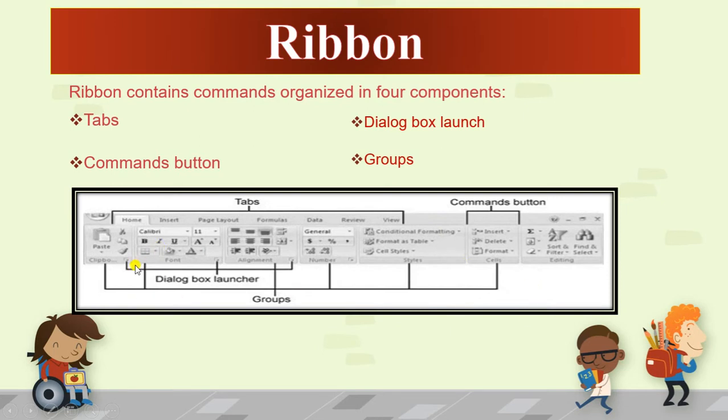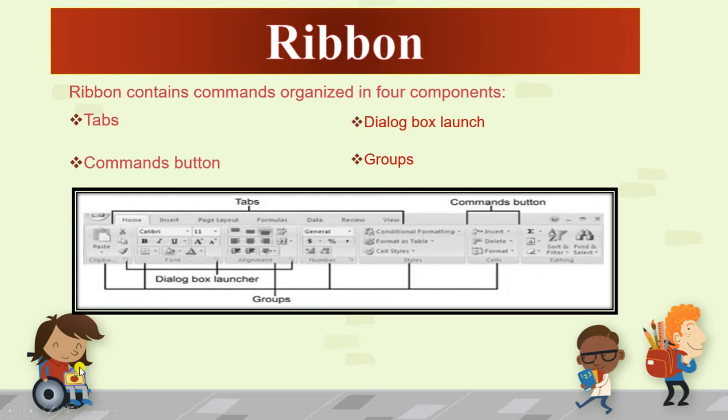This is your dialog box launcher. What is a dialog box launcher? You can see in front of clipboard there is one arrow in a small square. In front of font there is one arrow in the form of a square. Alignment same, you can see one small square. Number, in front of number, you can see one small square. So the dialog box launcher gives you more features that they have in these groups.